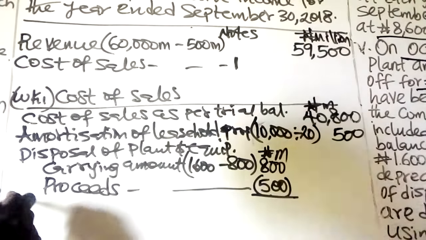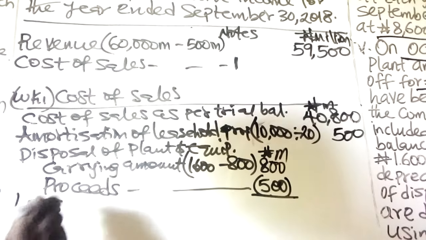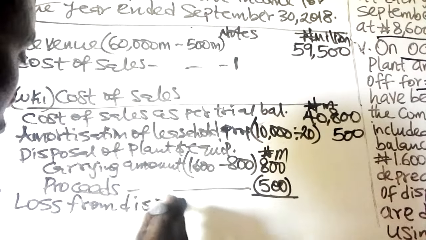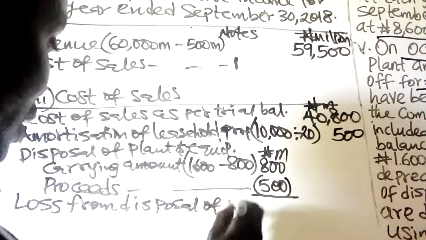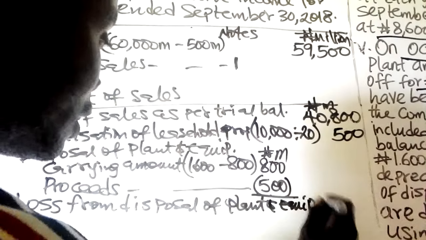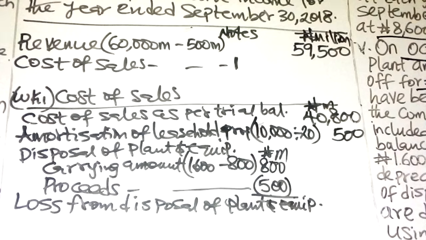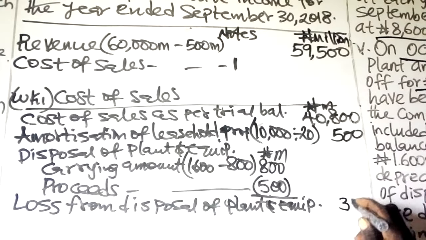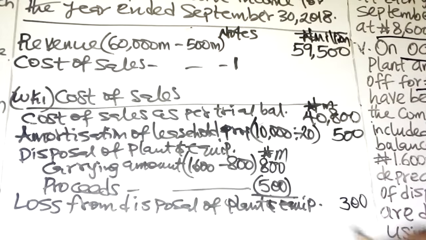Then you arrive at the loss from disposal of plant and equipment, which is 800 minus 500, and that will give us 300 million. Where the proceeds exceed the carrying amount, that means it's a profit, and if it is profit, you are going to subtract.